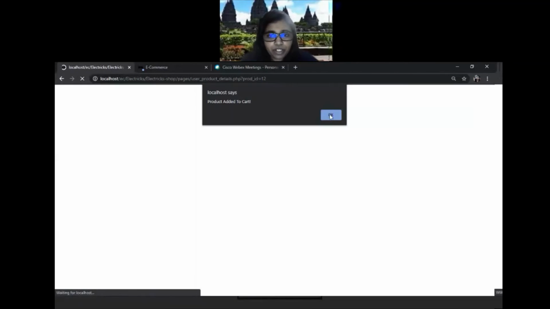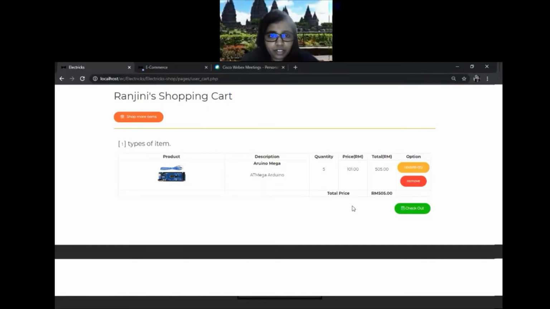The dialog box will show that the product is added to the cart, so I have to click OK. This is the shopping cart. It will have the product, the description, the quantity the user entered, then the price, then the total price of the product, and the user can also update their quantity, and they can click on remove. If they have nothing to edit, they may continue by clicking the checkout button.